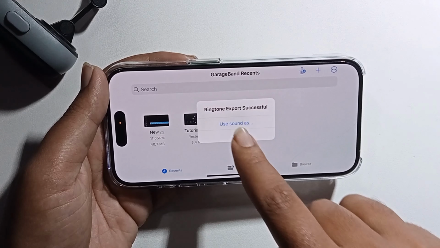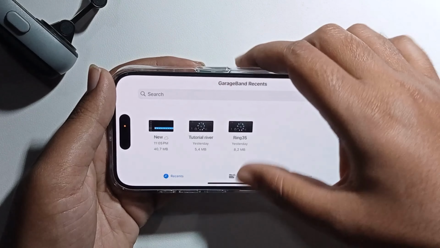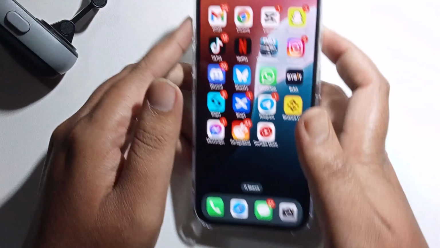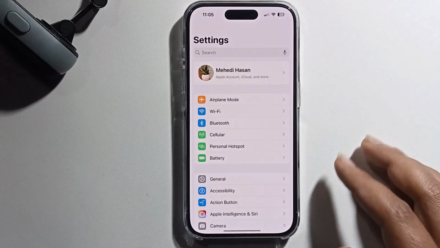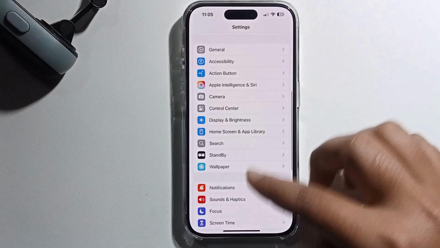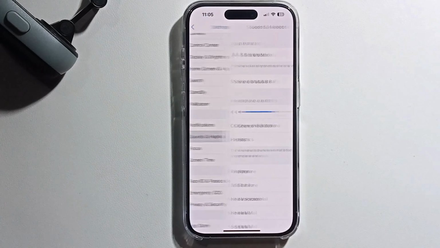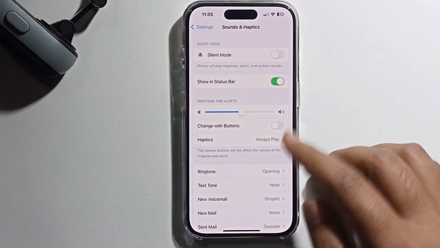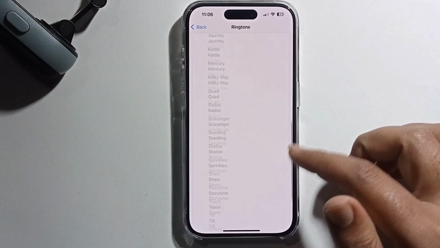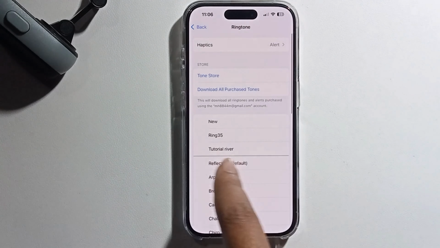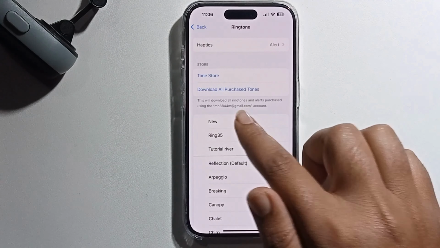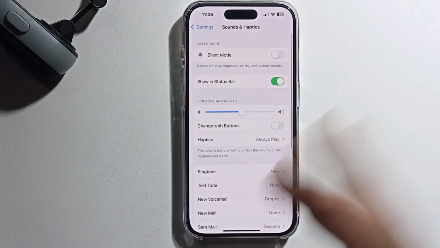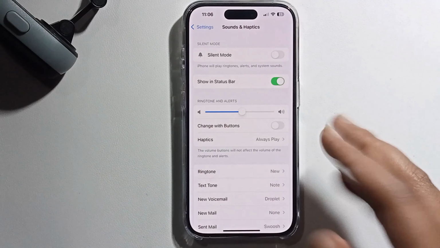Okay, now it's successfully exported. Go out of these apps and open iPhone settings. Go to Sounds and Haptics and select ringtone. Look at this, now the customized ringtone has been successfully added. Just select it, and that's it. That's how we can easily use this.